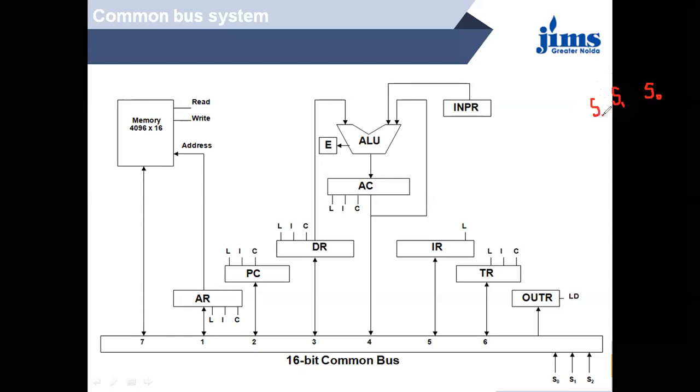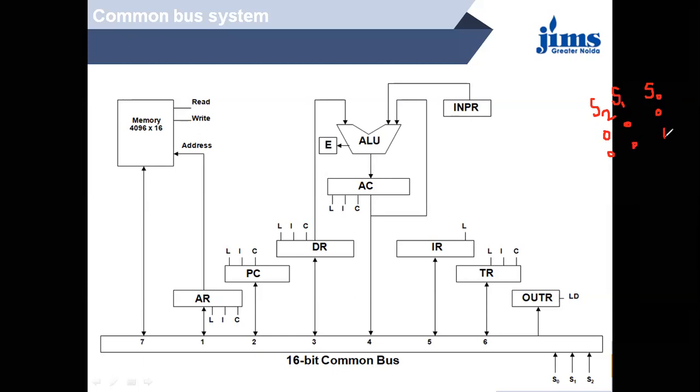So there can be 8 possible combinations, as we know: 0 0 0, 0 0 1, 0 1 0, and so on.